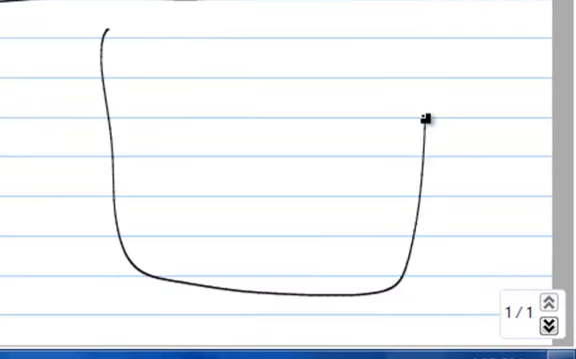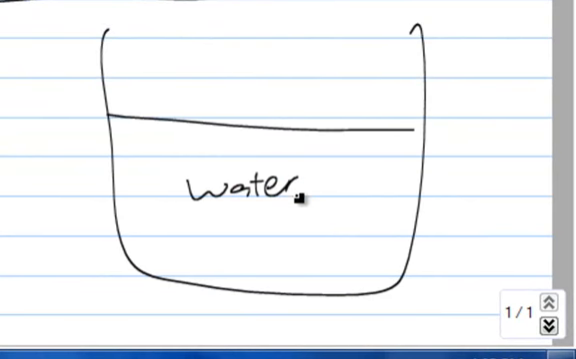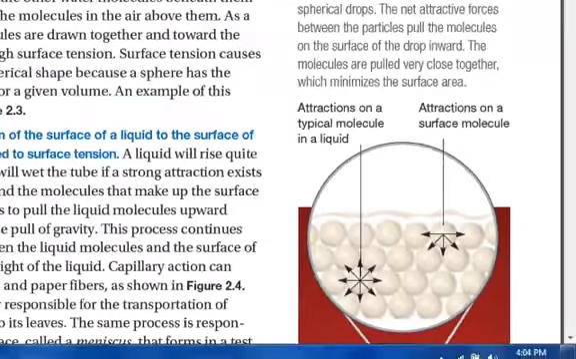Now we'll talk about the unique surface tension of water. In water, hydrogen bonds occur between water particles but do not occur between the gas particles above them. As a result, this increases the surface tension, which results in a spherical surface.